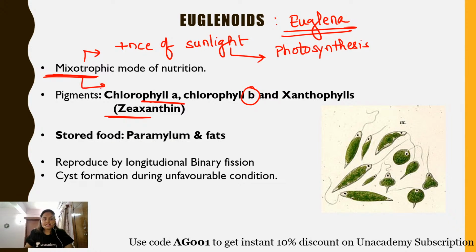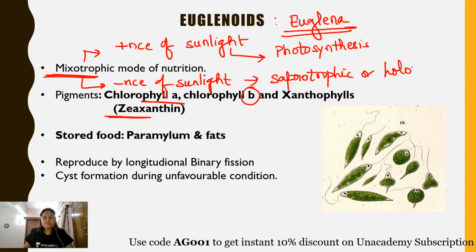And in the absence of sunlight, or in the dark, what happens? Either the saprobic or the holozoic mode of nutrition is observed. So the saprotrophic or the holozoic mode of nutrition is observed in case of euglenoids.